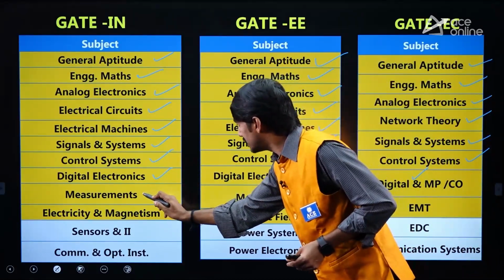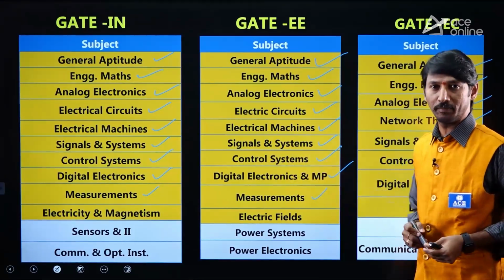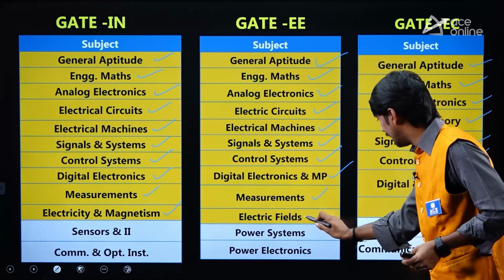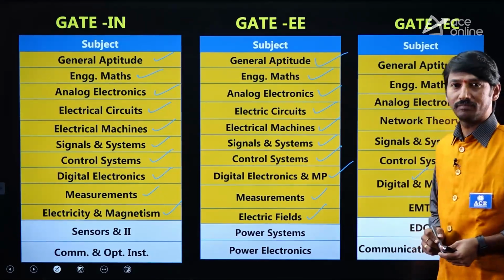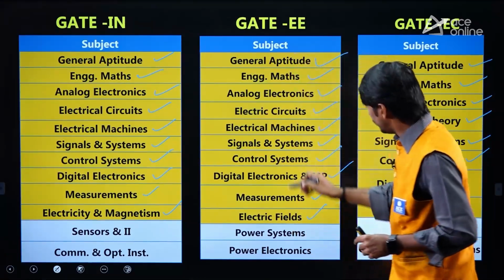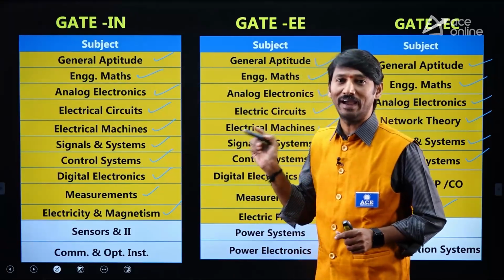And then measurements is there in the electrical paper as well as the instrumentation paper. And then electricity and magnetism, that is electric fields and EMT. So if you compare the syllabus like this, almost 7 to 8 subjects are common with the IN paper.